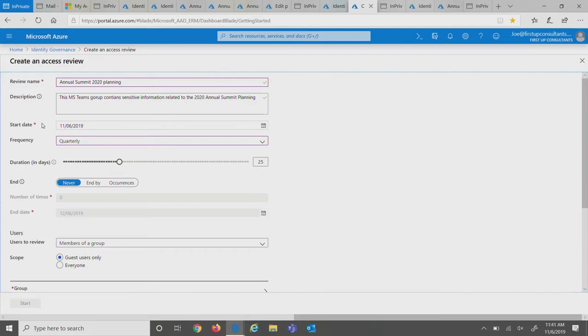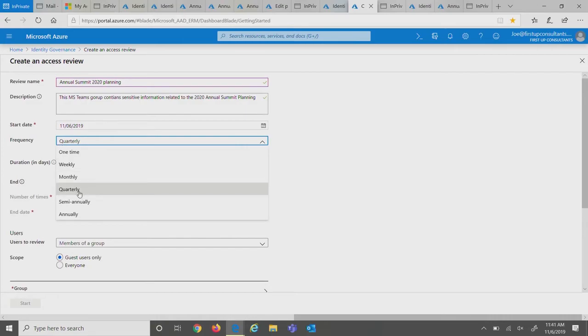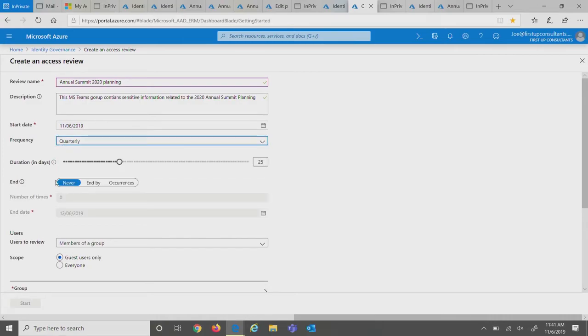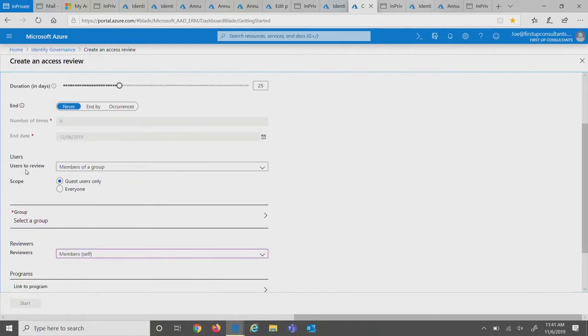But since we have a policy where I need to review all my guest access on a reoccurring basis, I don't want to have to come in here and create a review every so often. So for the campaign, you can set a frequency. In this example, I want it to take place every 90 days or every quarter. All right. So this is going to be an ongoing campaign because I just want this to be a standing policy that I have to enforce.